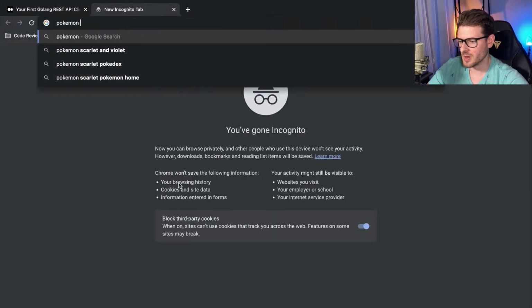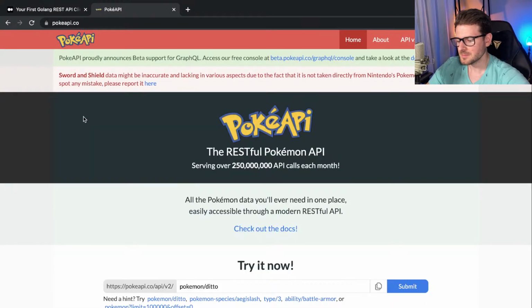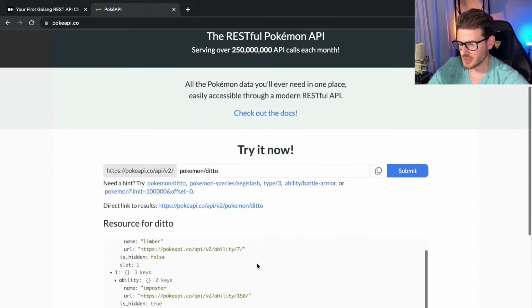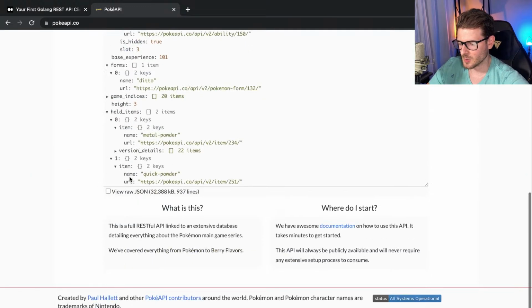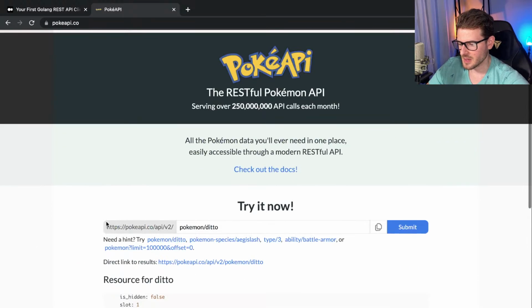So if we go to the Pokemon API, I don't know if you need a key for that. Hopefully you don't. Let's just do a submit here and hopefully we actually get some data back. I don't think you need CORS or anything. I don't think you need a proxy server to hit this. So technically, if I just hit this API and do Pokemon Ditto, I should get back some results.